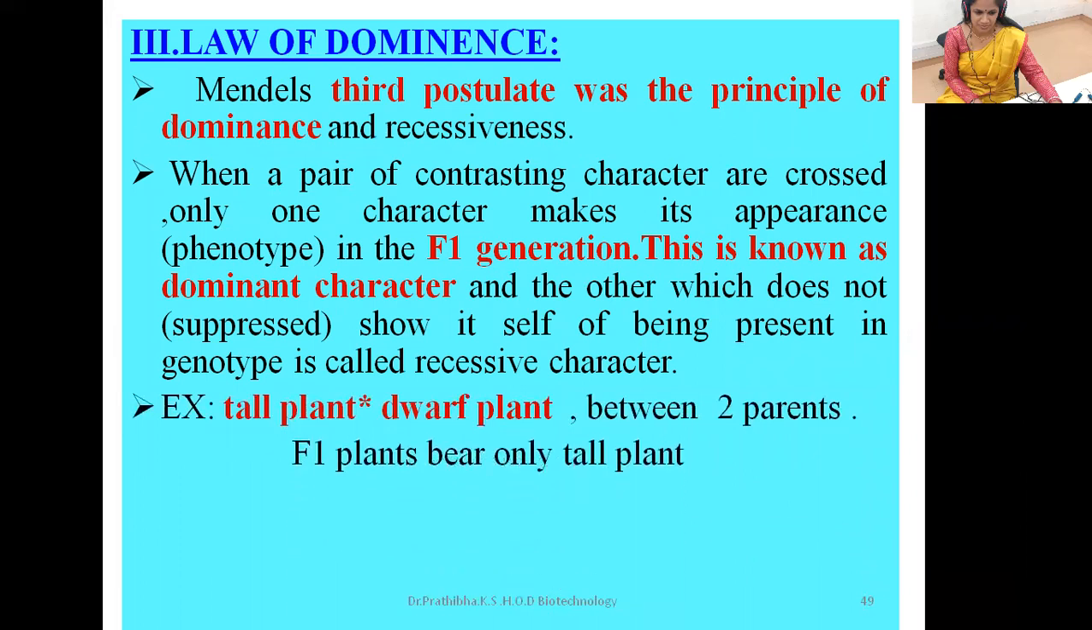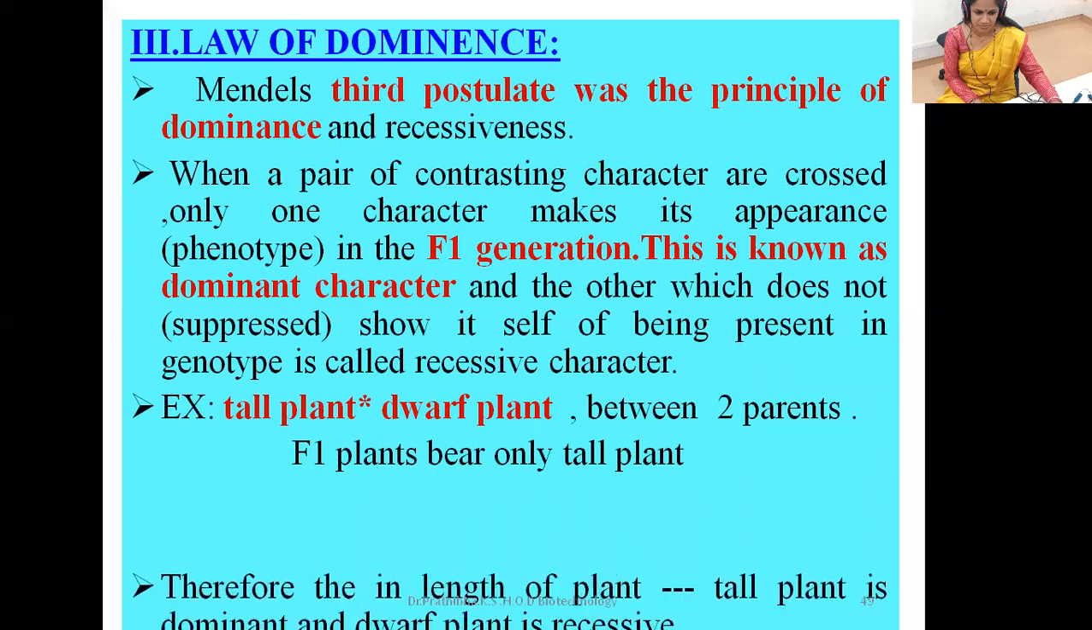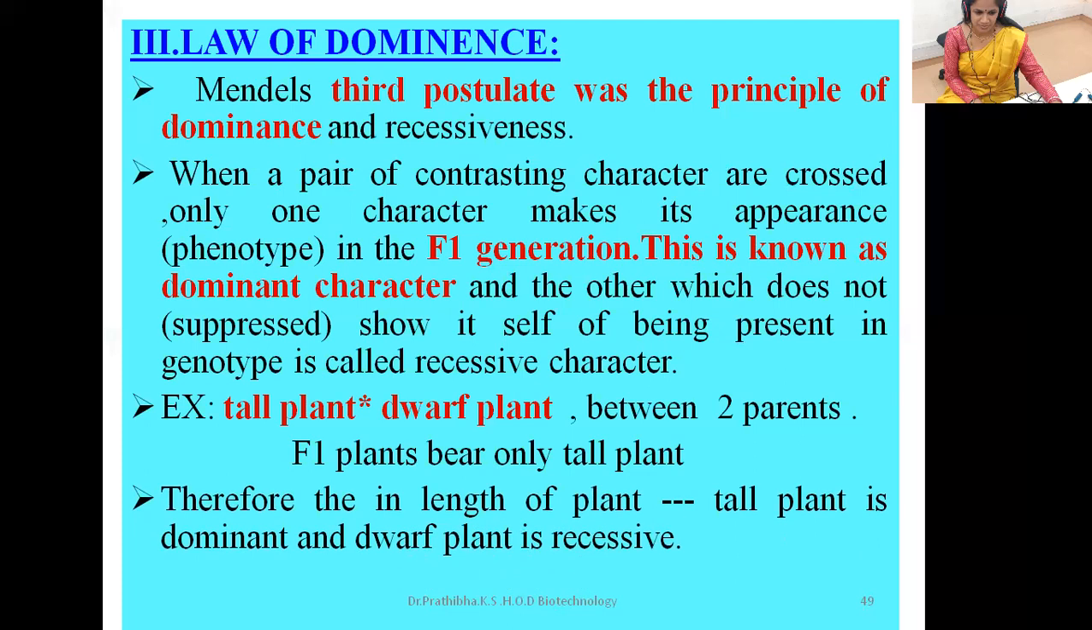For example, we understood that through a tall plant crossed with a dwarf plant. Between these two parents, F1 plants bear only tall plants. Whatever we got in the F1 generation, tall, that was called the dominant character. But in the F1 generation, there was the presence of another character which was unable to express in the F1, but that was expressed in the F2. Here we are focusing on law of dominance. So in the F1 generation, whatever phenotypic character expresses will be known as the dominant characteristic. Therefore, for the length of the plant, tall plant is dominant and dwarf plant is recessive.